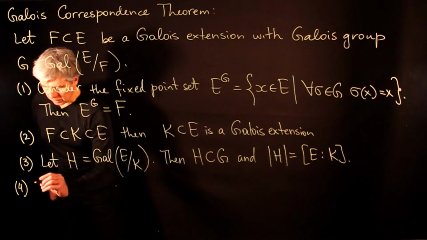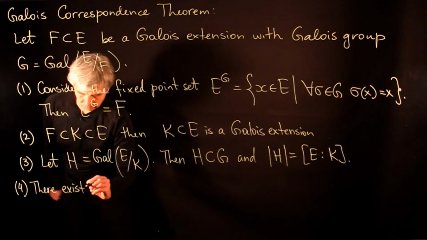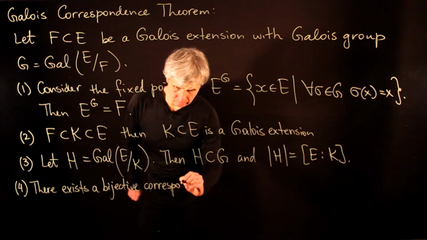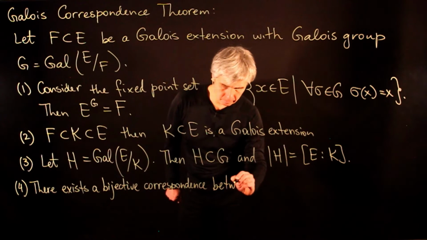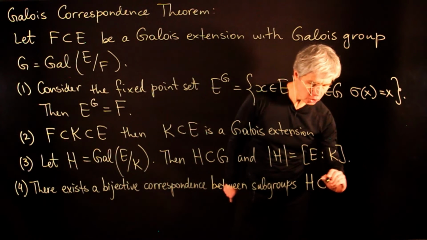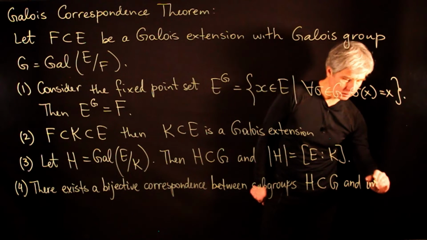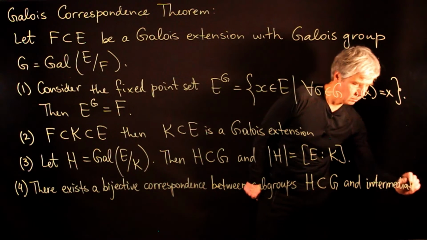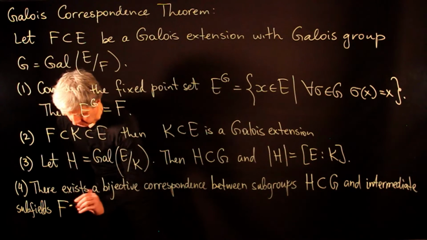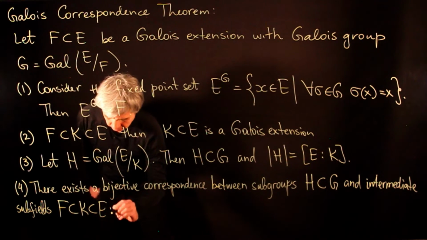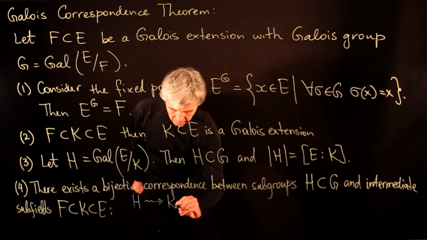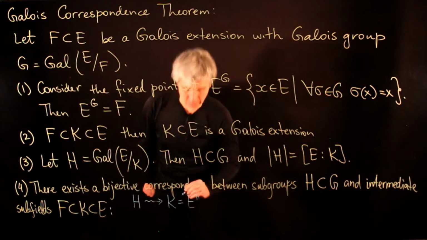And 4, there exists a bijective correspondence between subgroups H in G and intermediate subfields K that are between F and E. Under this correspondence, for each subgroup, we associate a subfield K, which is the fixed points of E with respect to this subgroup.